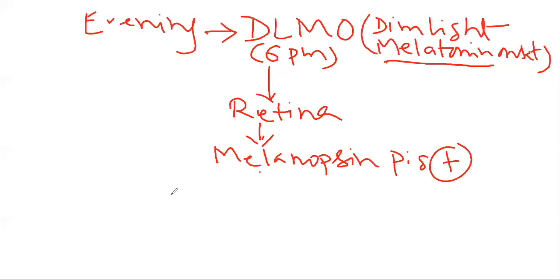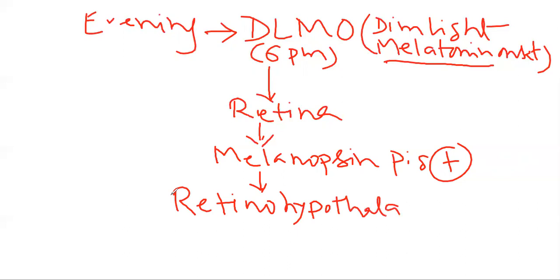And this light reaction will travel through the retinohypothalamic pathway. So through the 10 layers of retina, it will pass to the optic nerve, and via the optic nerve, it eventually passes to the optic chiasma, optic tract, and the lateral geniculate body. From there, it will enter the hypothalamus via collateral branches, which is known as the retinohypothalamic pathway. Okay.